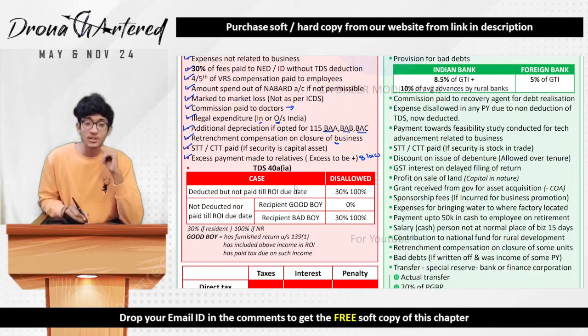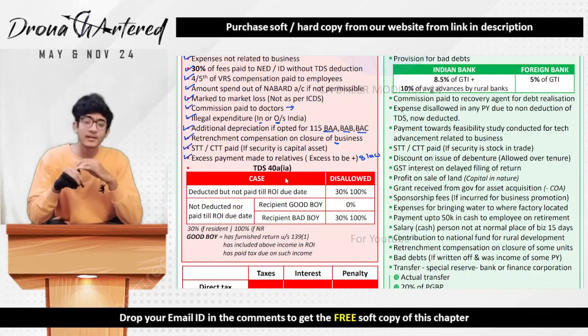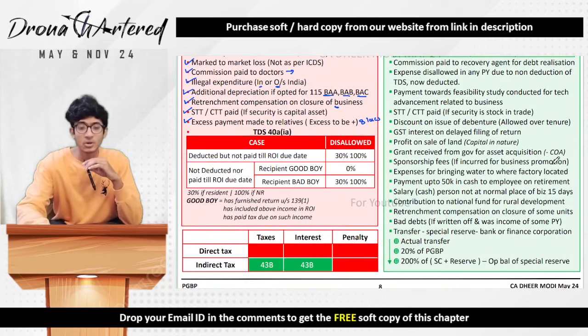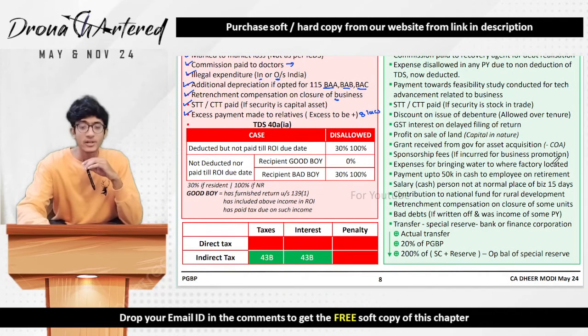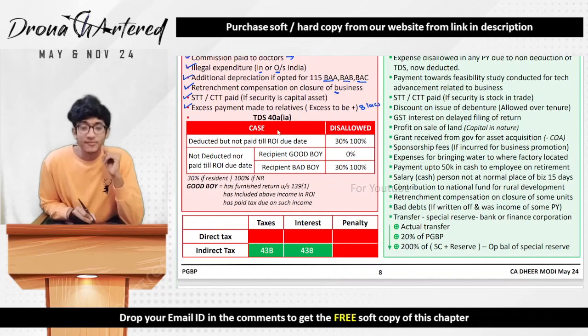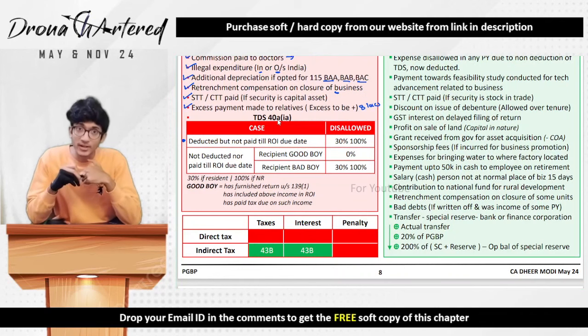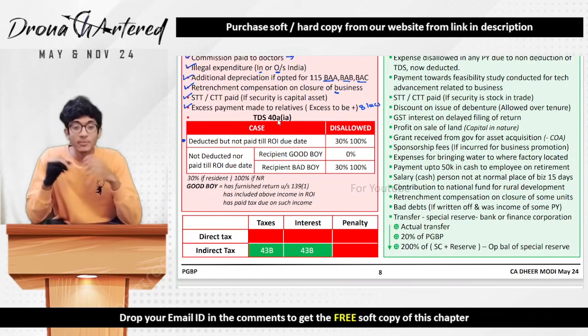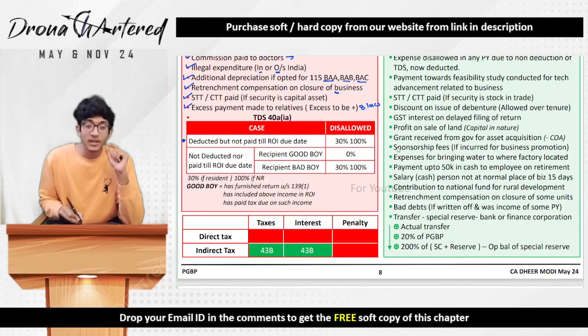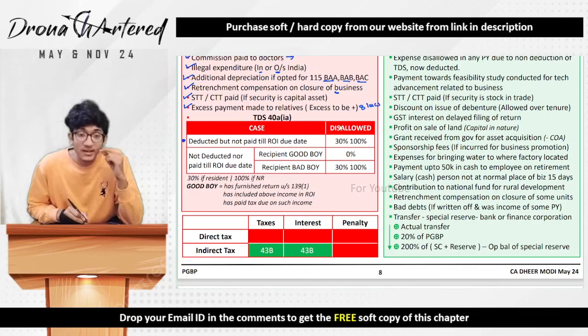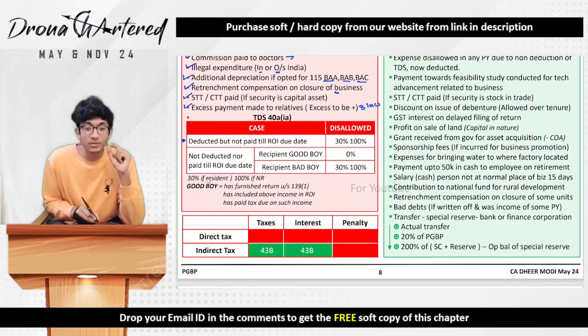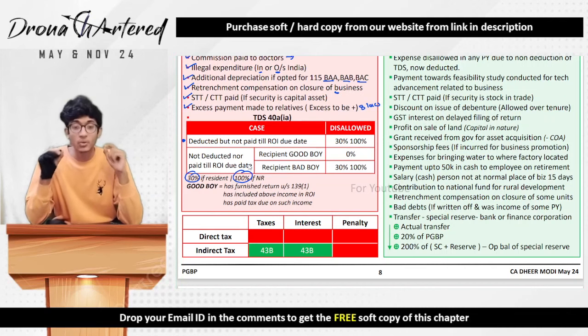Next is your very important section of TDS, that is under section 40A(ia). Remember this section carefully. So under 40A(ia), if you have deducted but not paid till the ROI due date, that is, you deducted the tax but you did not pay to the government up till the ROI due date, if the person whose TDS you had to deduct is a resident, the limit will be 30%. If that person is a non-resident, 100% will not be allowed as deduction.